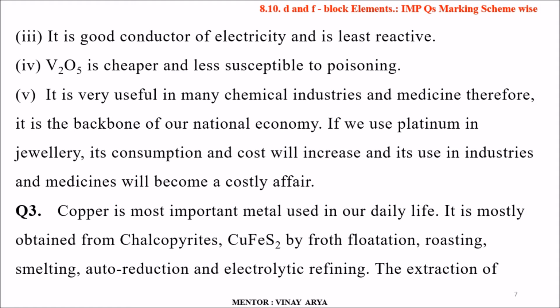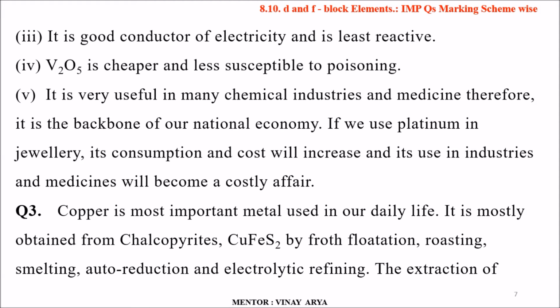Fourth one is, V2O5 is cheaper and less susceptible to poisoning. Henceforth, in contact process, we use V2O5. Fifth, it's very useful in many chemical industries and medicine. Therefore, it is the backbone of our national economy. If we use platinum in jewelry, its consumption and cost will increase, and its use in industries and medicines will